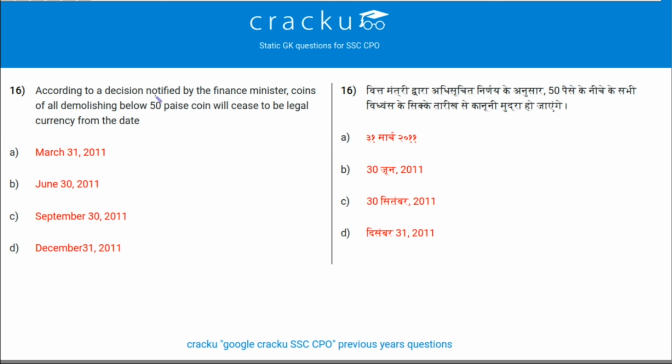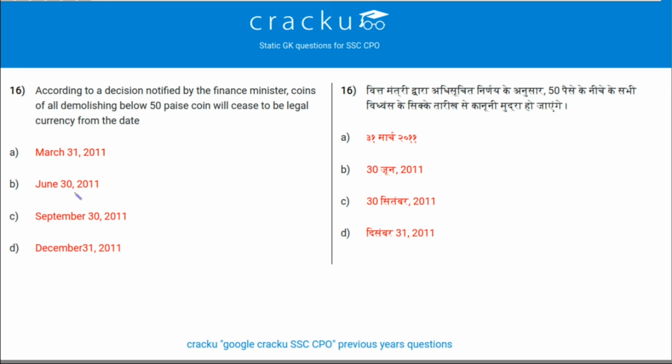According to a decision notified by the finance minister, coins of denominations below 50 paise will cease to be legal currency from the date. So it was notified on December 20, 2010 and came into effect from June 30, 2011.